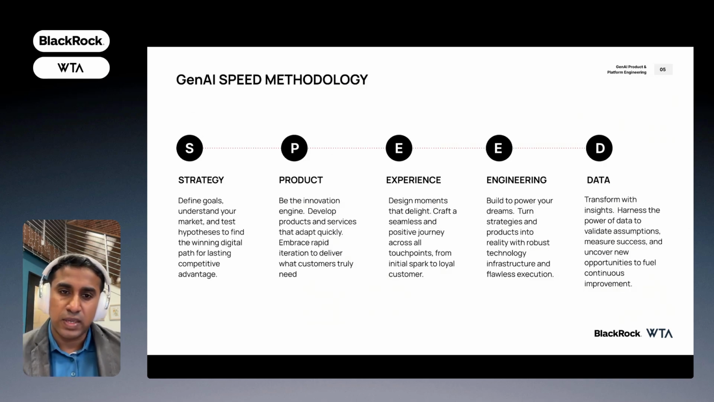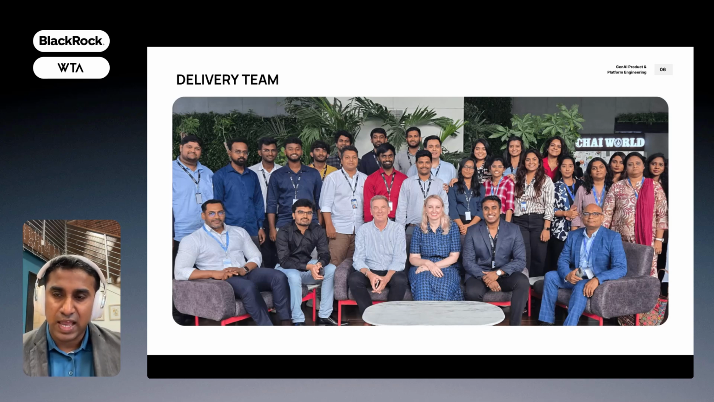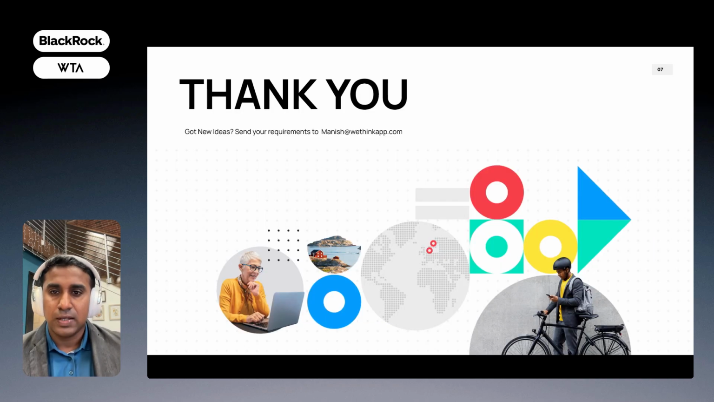We are actually a GenAI practice company, and speed is the biggest methodology that we follow here. And this is the entire team that we have to deliver this project. And thank you.